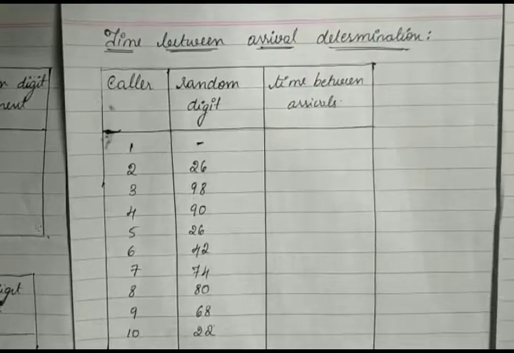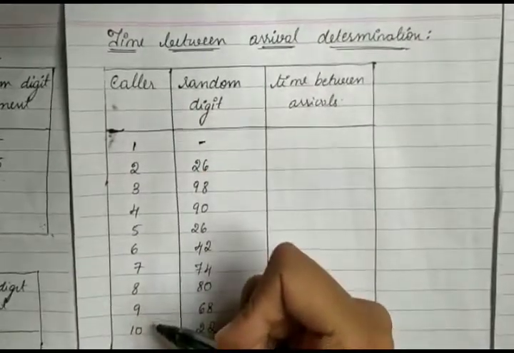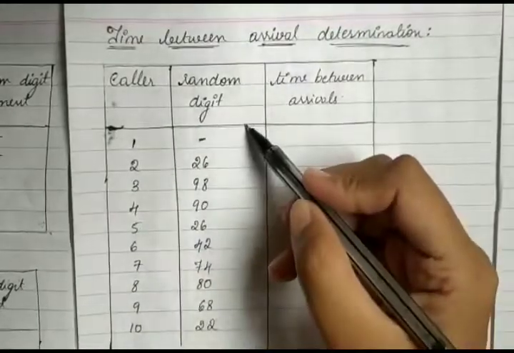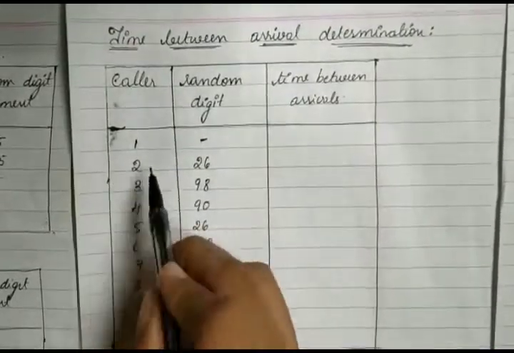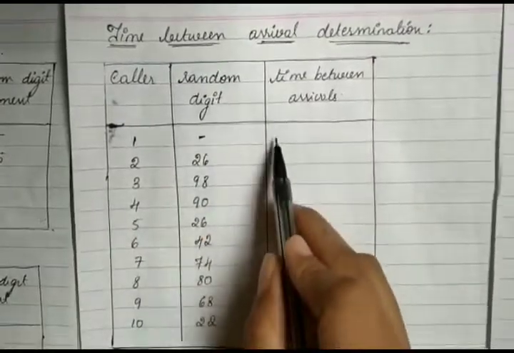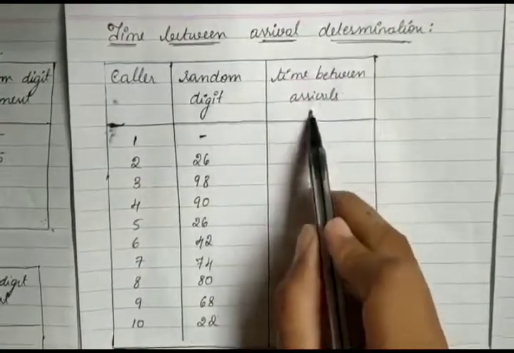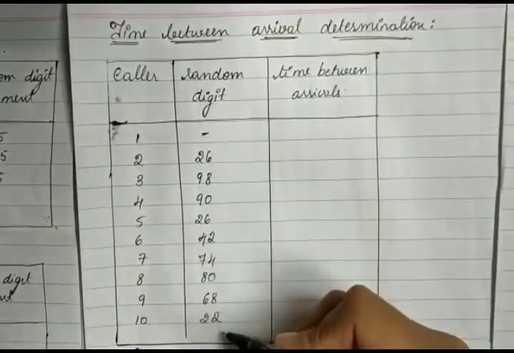Now we are going to determine the time between arrivals for 10 callers, where the random digits for the 9 customers are given. It always starts with the second customer, and the first is not considered. To calculate the time between arrivals, we check where these random digits lie in the distribution table.